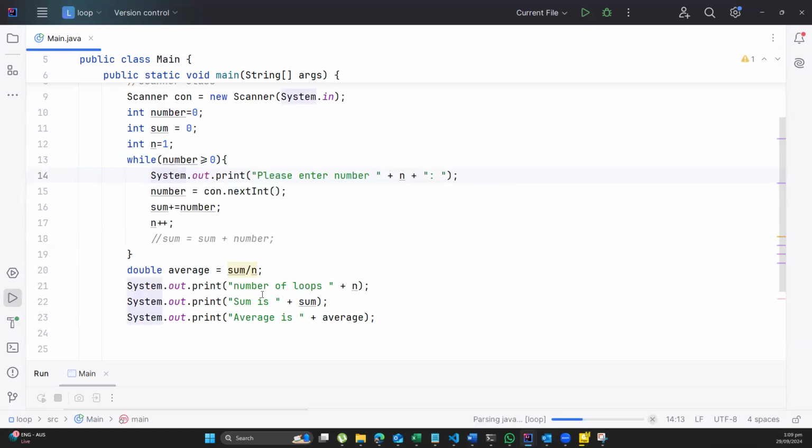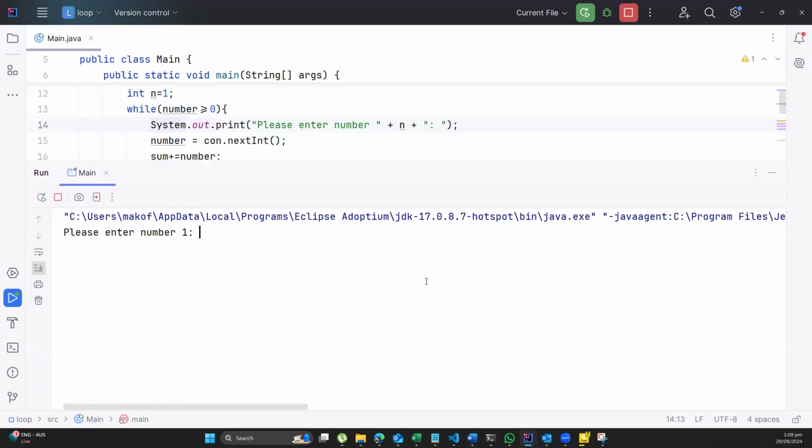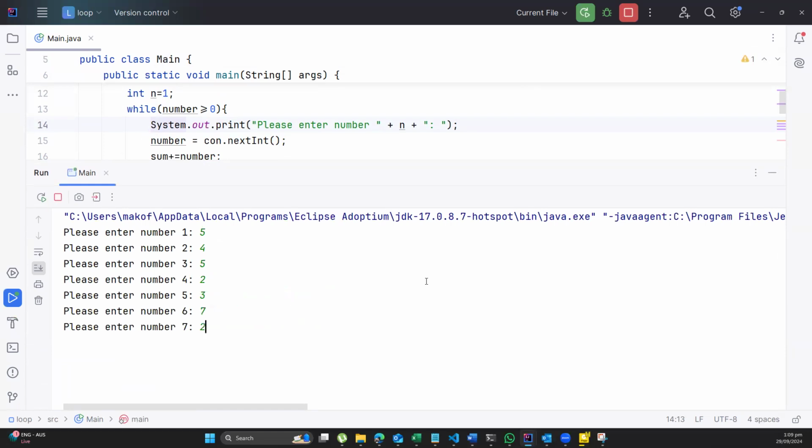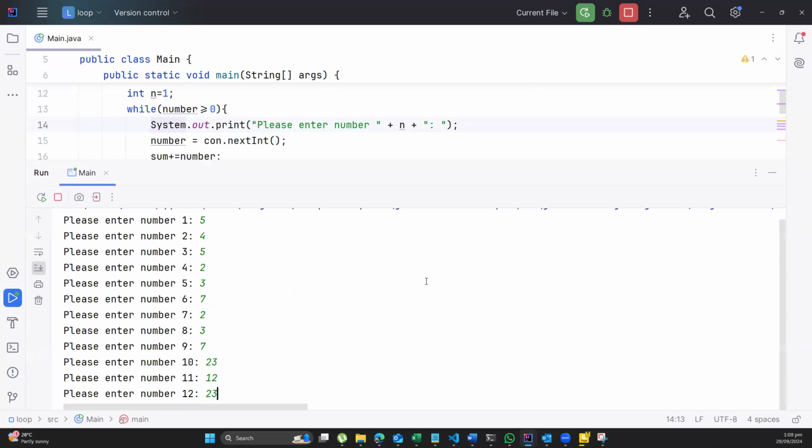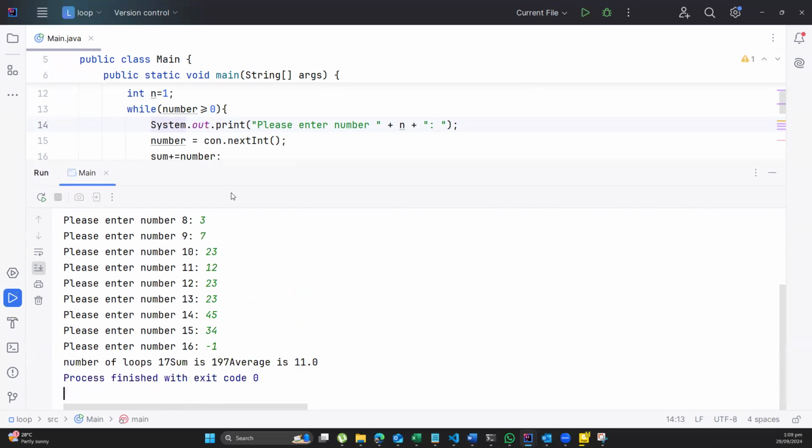So I'll start my program. In here, it says enter a number, I'll enter 5, then 4, then 5, then 2, then 3. You can see that now my program can go and I can find the average of how many numbers I want. I don't even have a limit on the numbers I want. But the moment I enter -1, then my program is going to stop, tell me that I did 17 tens, and then my sum is this, and then the average of my numbers is this.